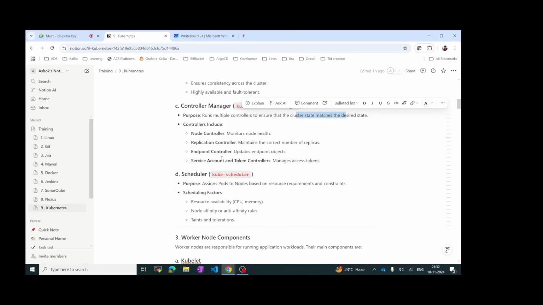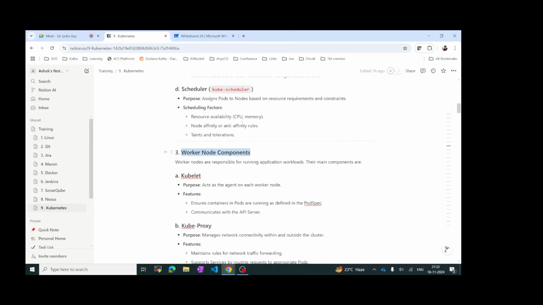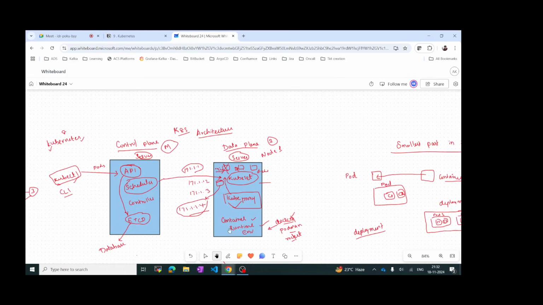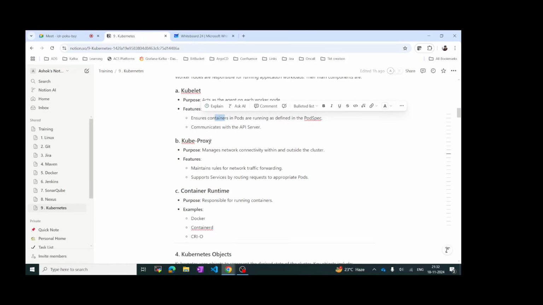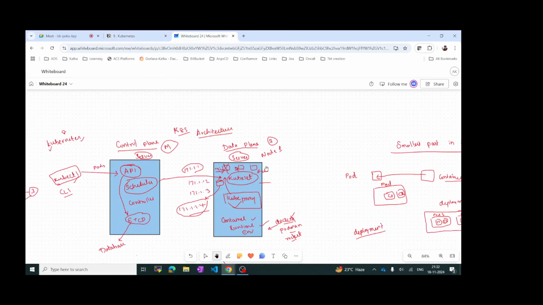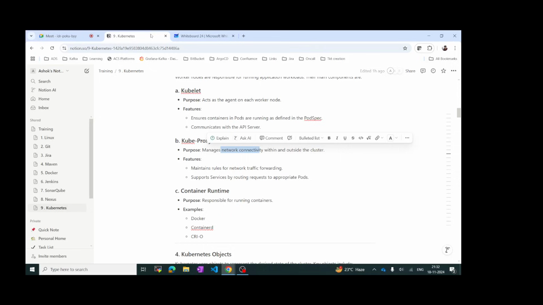Okay, and then we have node components. Worker node components are kubelet, kube proxy, and the container runtime environment. Kubelet acts as an agent on each worker node, and it will be defining the number of pods in the cluster. Kube proxy is nothing but a proxy, meaning network connectivity. It will enable connectivity between the different pods. In case they have to communicate, they should have different IP addresses, right? So kube proxy assigns the IP addresses for these pods.